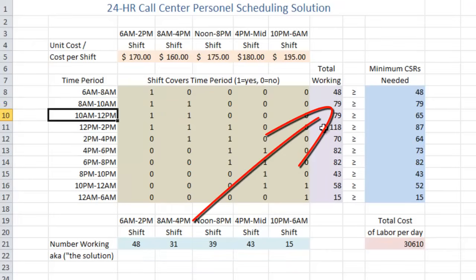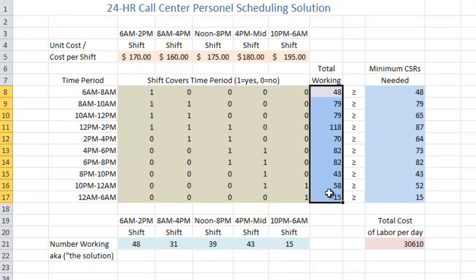So you can see the distribution of CSRs on shift during any given 2-hour period by the total working column. It makes sense that from 12 to 2, we're going to have the most CSRs on shift. That's the busiest time of day, according to our past data.